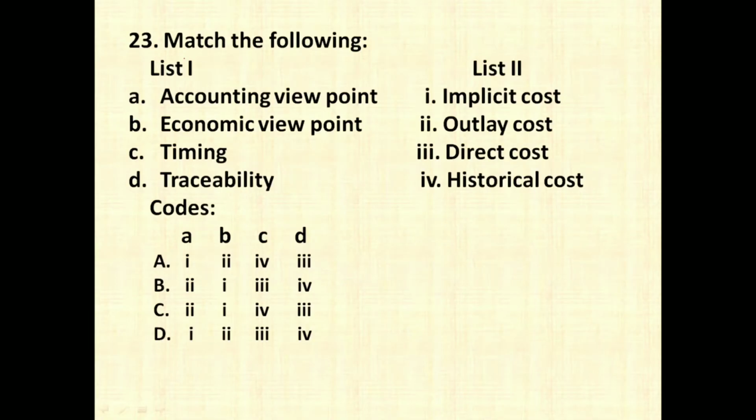The next question is a match the following type of question. They have given you 4 different ways we can see cost and 4 different types of cost. So from the accounting viewpoint, we say it is outlay cost. From the economic viewpoint, we say it is implicit cost or opportunity cost. Based on timing, cost can be said as historical cost, and based on traceability, we can say cost as direct cost. So A2, B1, C4, and D3. This is option number C, so the right answer is going to be option C.